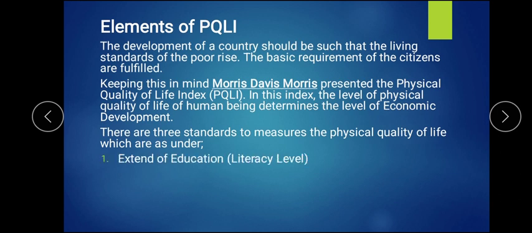First is the literacy level, or the extent of education. How many people have attained education? Second, life expectancy talks about how many years people live on average. Third, infant mortality rate. I have told you in the previous slide, babies dying before attaining 1 year. So that death rate of infants is also known.